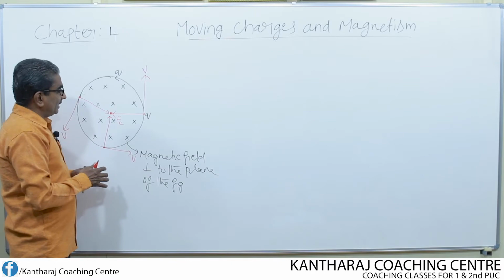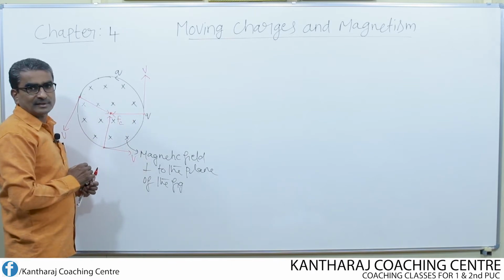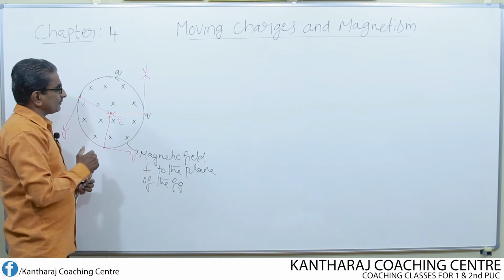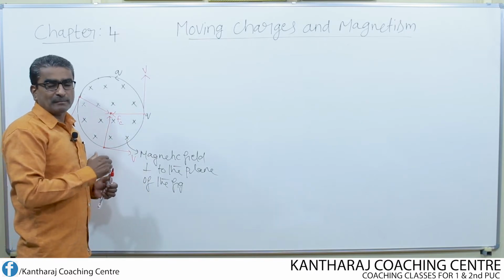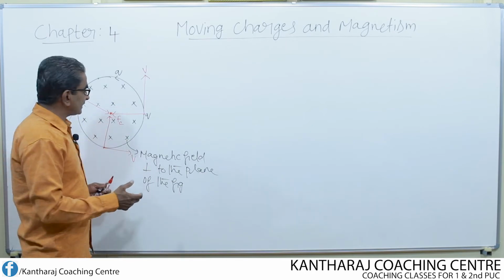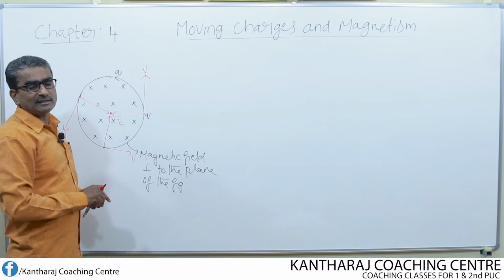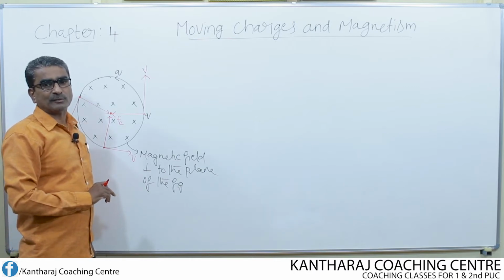How do we obtain the centripetal force here? The particle gains centripetal force by means of Lorentz force. Lorentz magnetic force itself provides the centripetal force to the particle which is undergoing uniform circular motion.